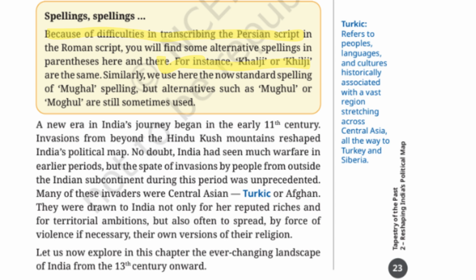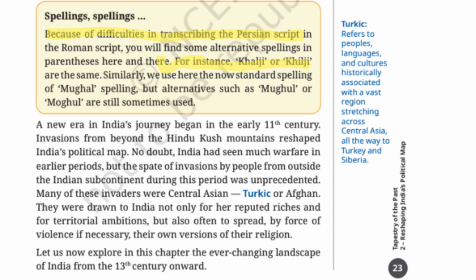For example, Khilji or Khalji both mean the same dynasty. For the word Mughal, you may also see spellings like Mughal or Moghul. All these refer to the same empire, only the spellings are different. So don't get confused. These are just different ways of writing the same names.